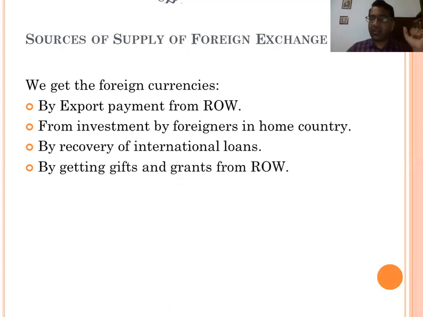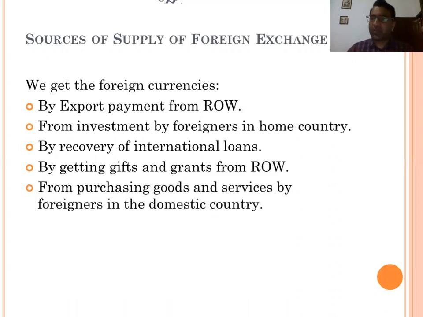By getting gifts and grants from the rest of the world: if any country provides a gift to our country or our citizens, or provides a grant to us, then we receive foreign exchange. From purchasing goods and services by foreigners in the domestic country: if foreigners purchase goods and services in our country, first they will exchange the currency and then they will purchase. So in this way, they purchase with foreign exchange.